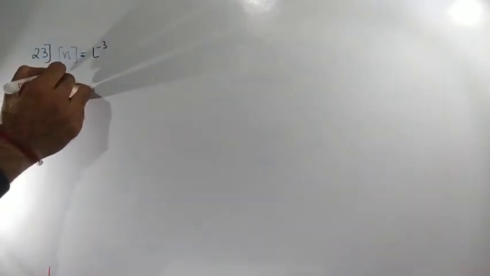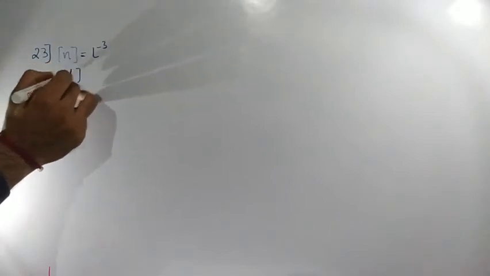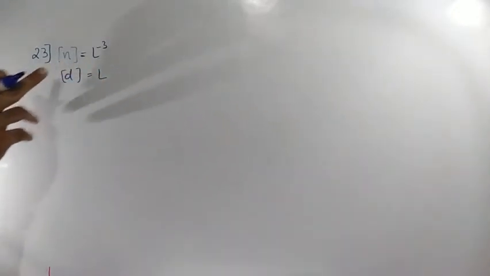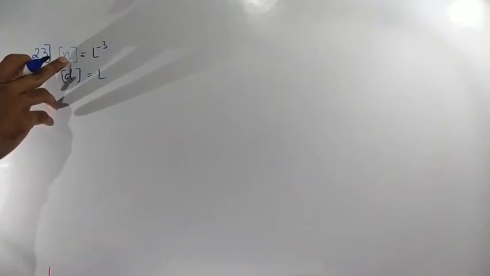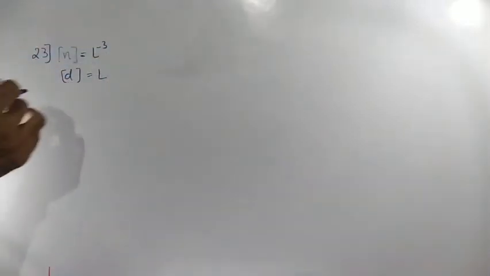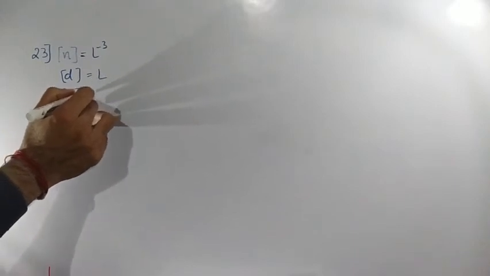And the dimension of diameter is length, L. So with the help of dimensional formula we will solve this question. Dimensional formula for diameter is L, for number density N is L to the power of minus 3, and for mean free path lambda it is L. Among the 4 options, one by one just start cross checking and calculate the dimensions of each term.